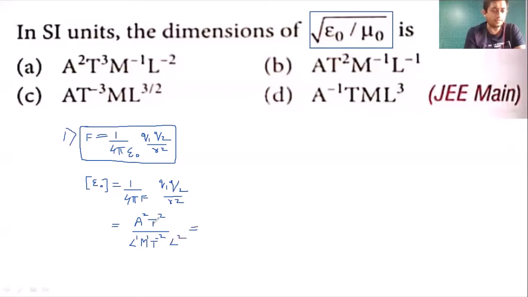So when this entire part goes up, you should get L^-3, then M^-1, T raised to plus 2 and plus 2 is T^4, and A^2. So this becomes the dimension for epsilon naught, permittivity.